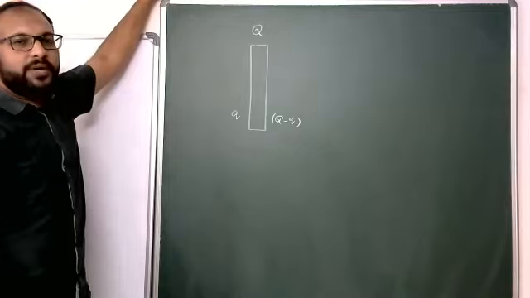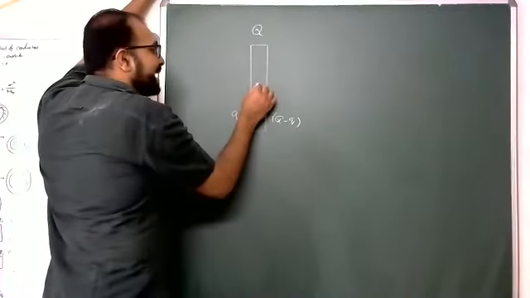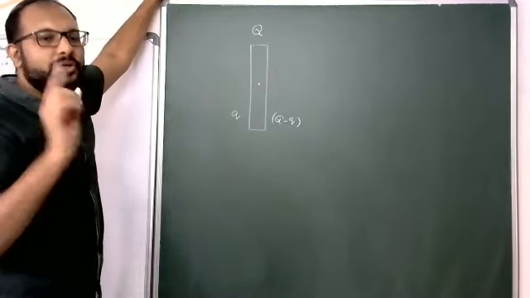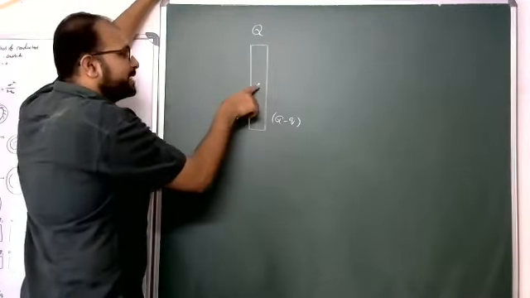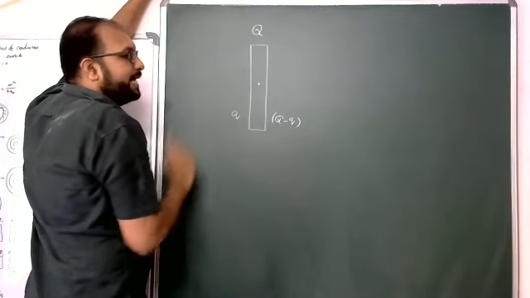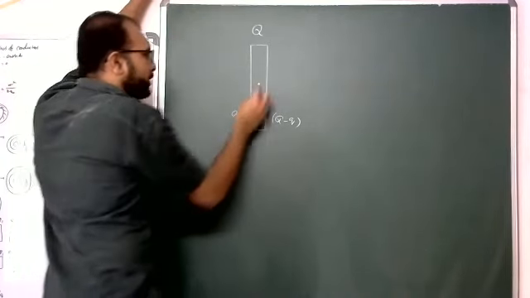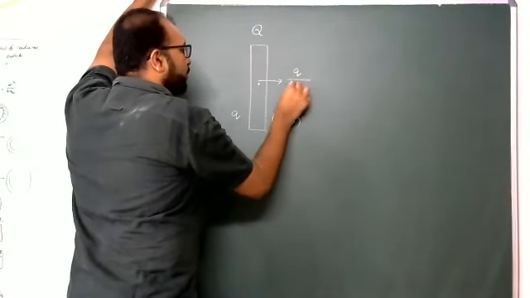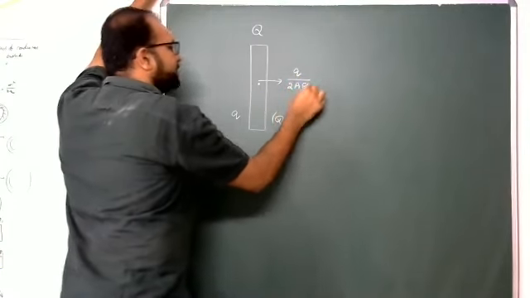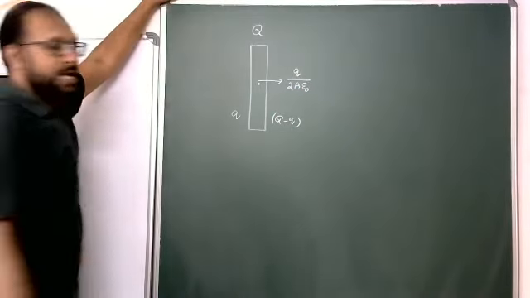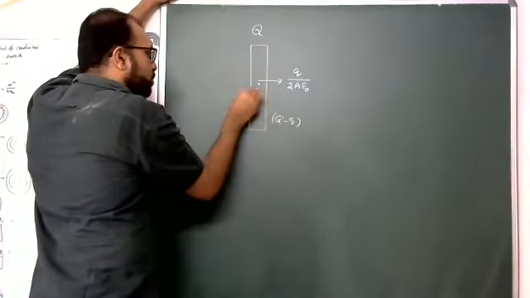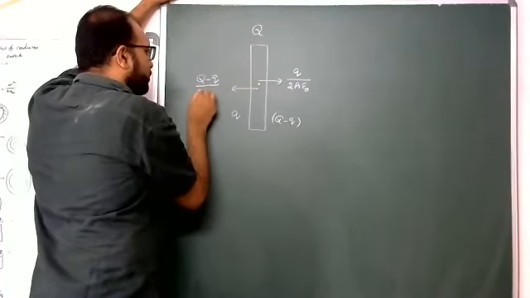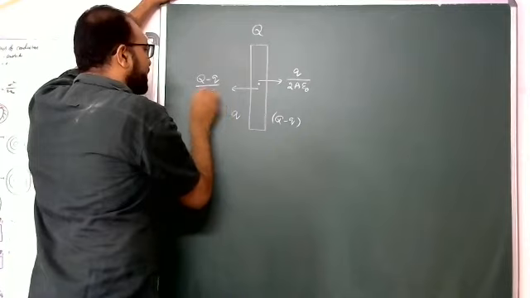Yes, students, but we know inside the conductor the electric field is 0. How many electric fields are there? Due to this Q, on this side, one electric field of Q by 2A epsilon. Due to this charge, the field is capital Q minus Q by 2A epsilon.